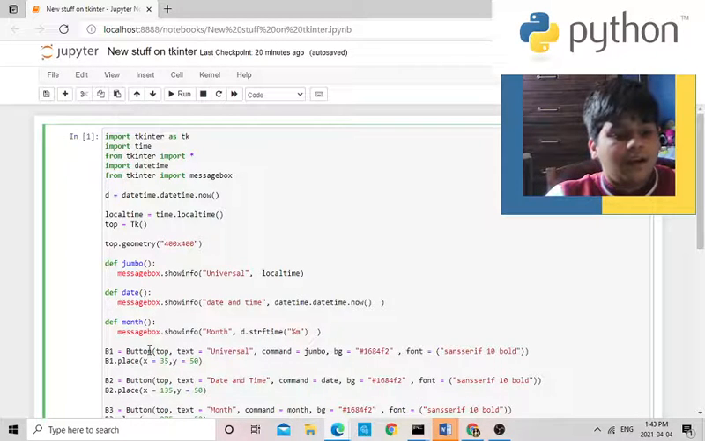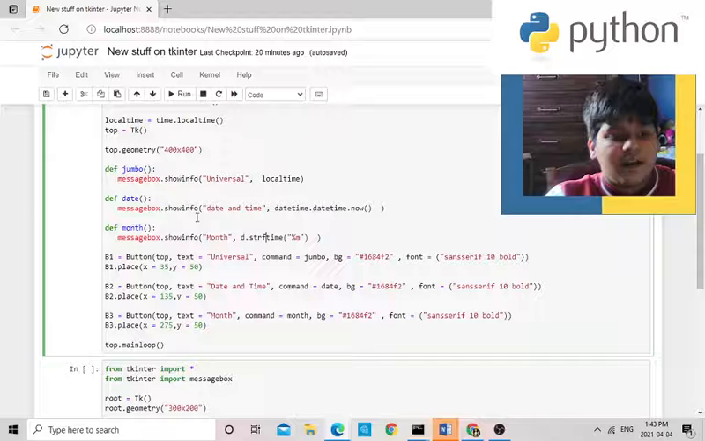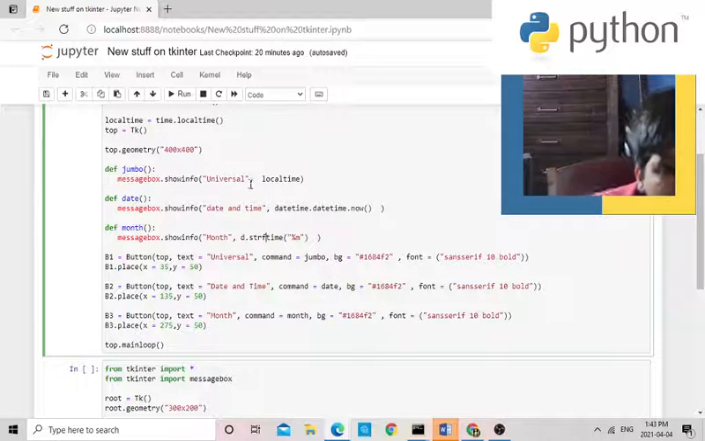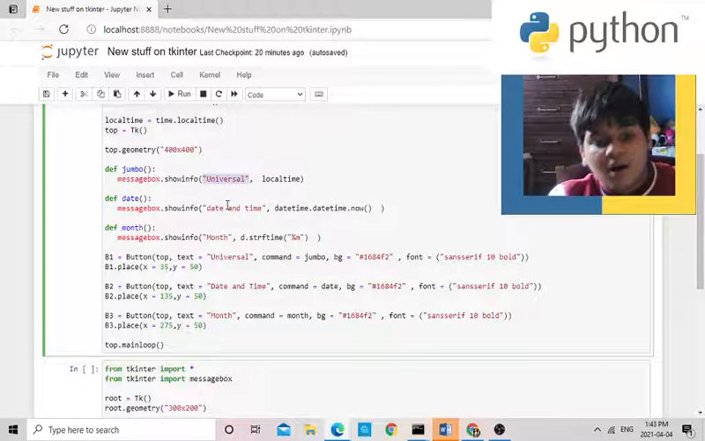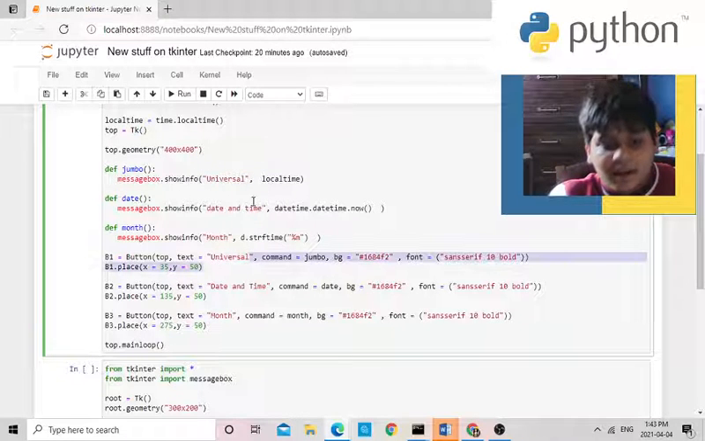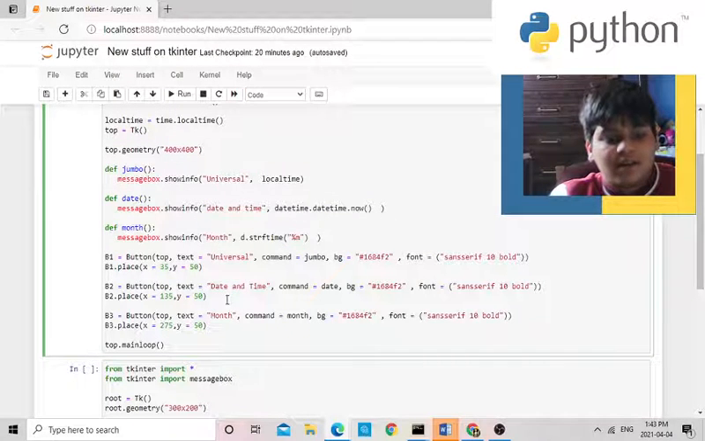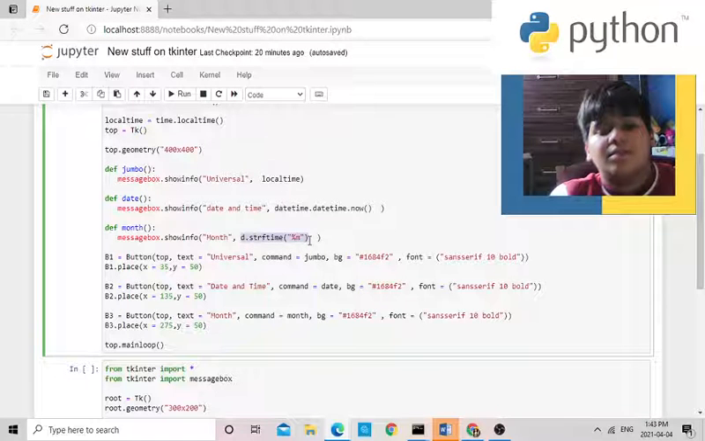So now, onto the buttons, and then I'm going to show the message box at last. Why are there two of each, two date and time, two months? Because this is the name of the message box and this is the name of the button. Each pair is like that. And this is what's going to happen in the message box.